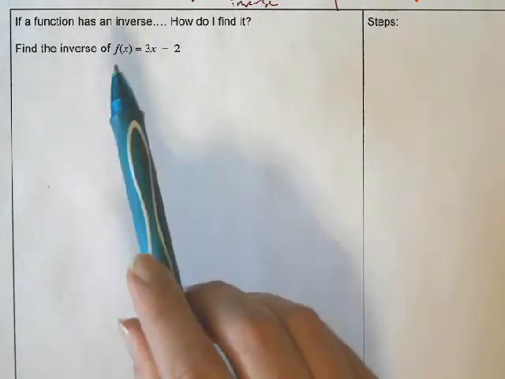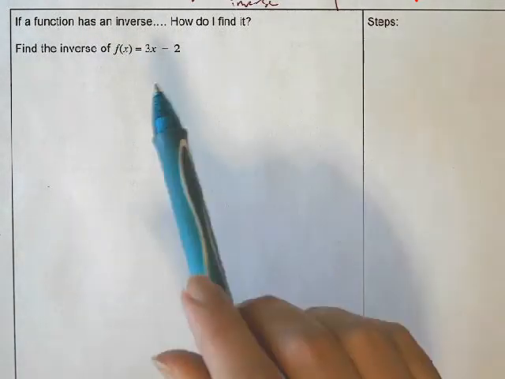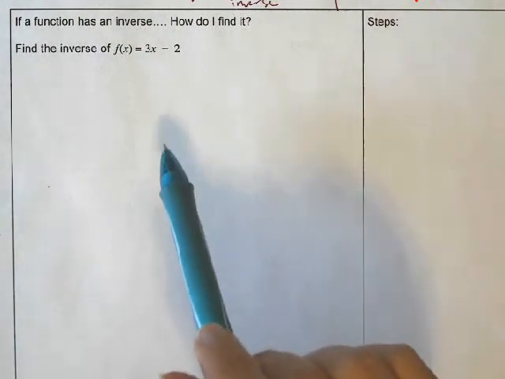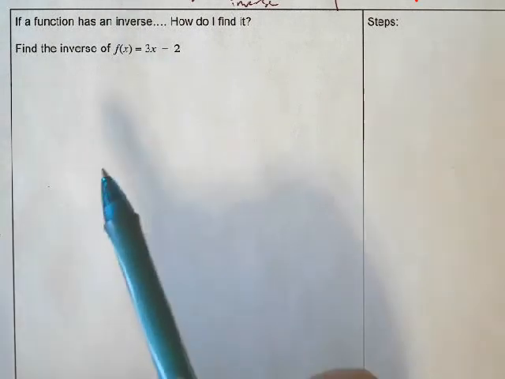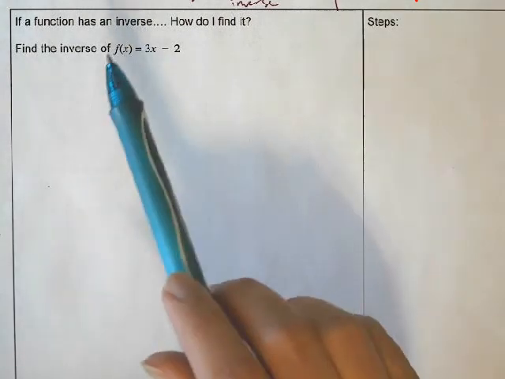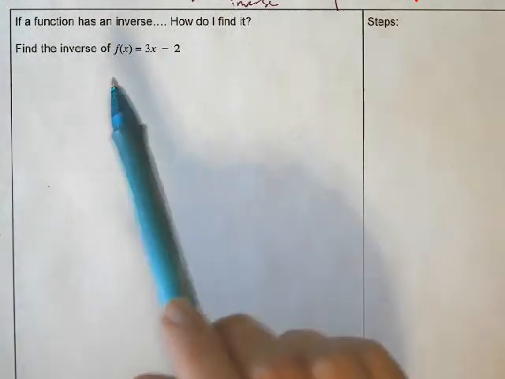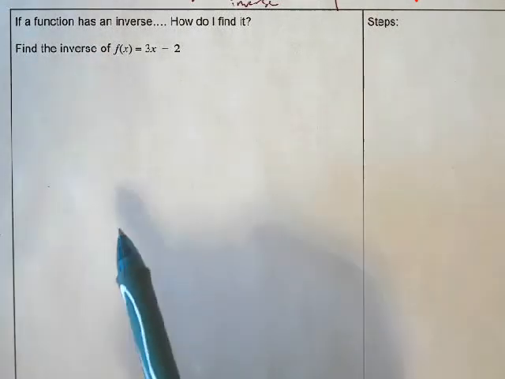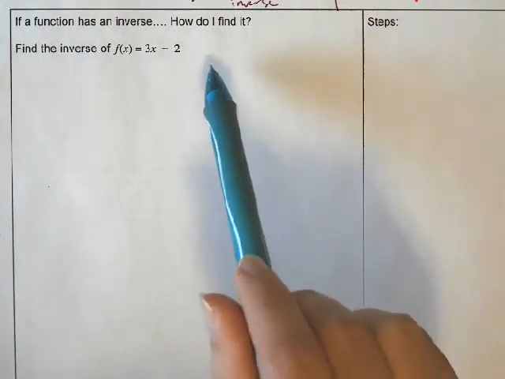This is just a continuation of what we had previously done. We are talking about inverses and whether or not functions have inverses. The second part of this is, if I determine that a function does have an inverse, how would I approach finding it?